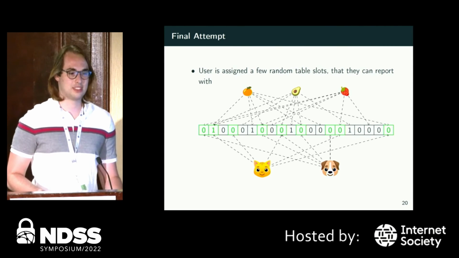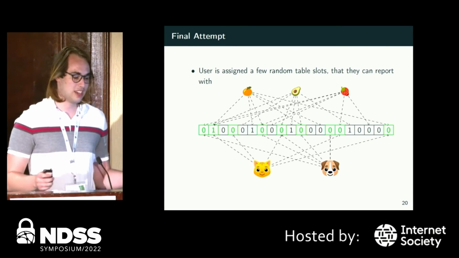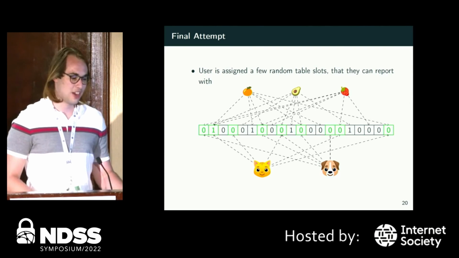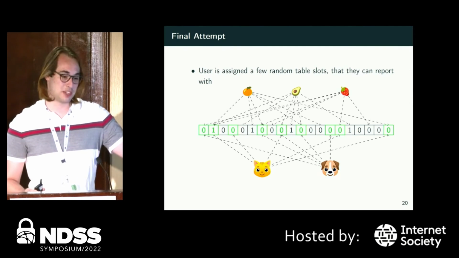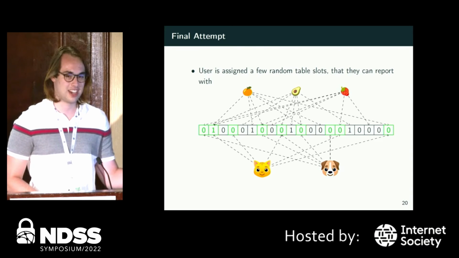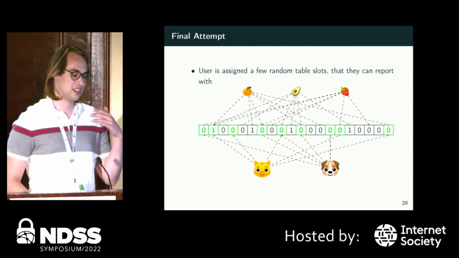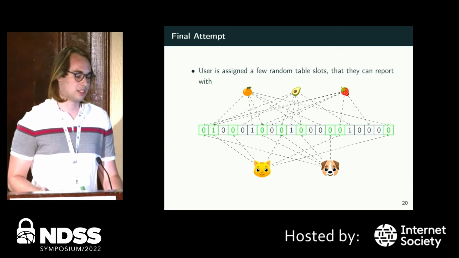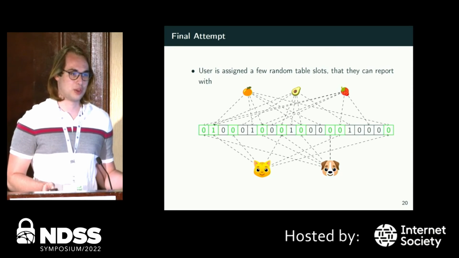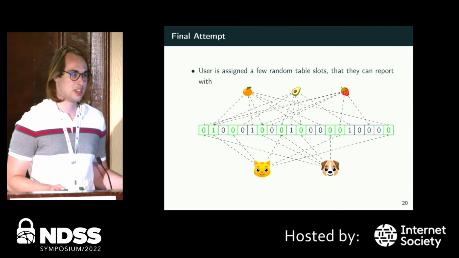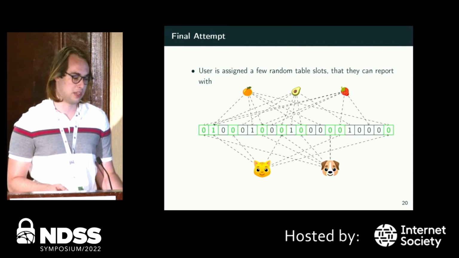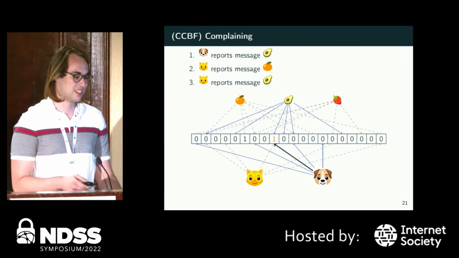And what that means is if you go and complain somewhere outside of your set of slots, the server will say, hey, you're not allowed to complain there. I don't know what you're complaining about, but you shouldn't be complaining there, that's for sure. That's not your slots. And so the server can say, don't do that. I'm not going to accept this. And what this allows is that now users can only complain once or twice per message. And so we're back to having that threshold, meaning that so many users have to actually report a message before an audit begins, which is good.